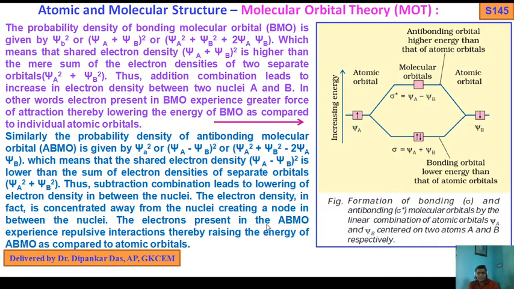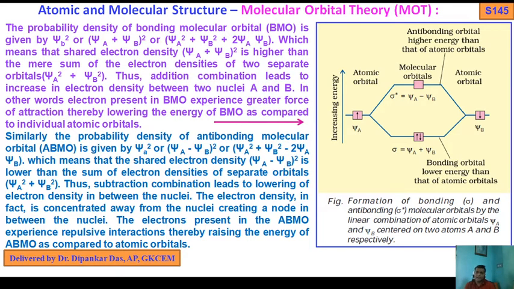The electrons present in the ABMO experience repulsive interactions. ABMO means antibonding molecular orbital. If it feels more repulsion, what will happen? They have more energy, and they are very unstable. So that's why the energy of the ABMO is raised as compared to the atomic orbital.